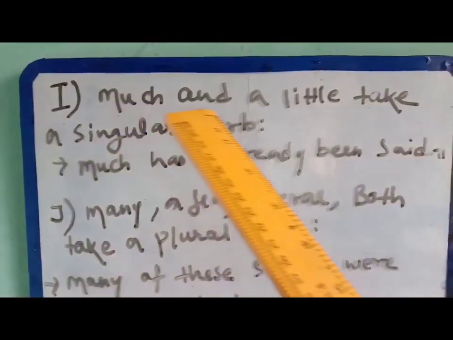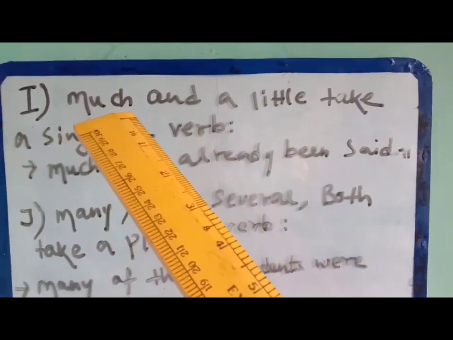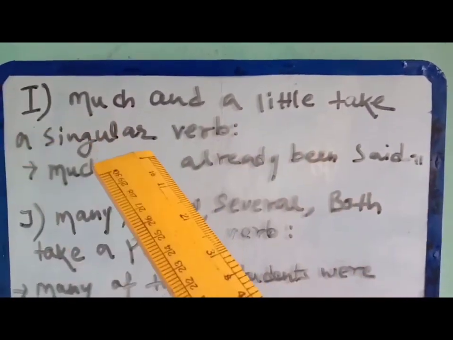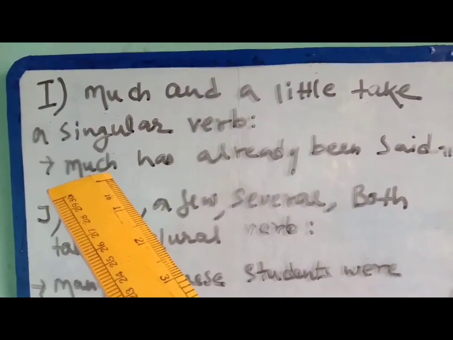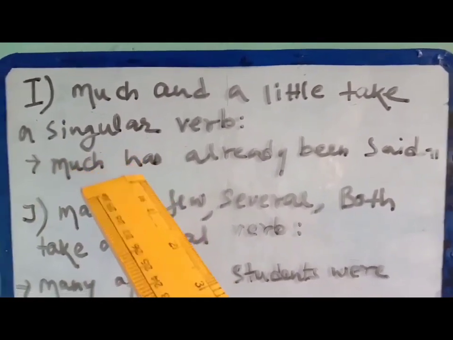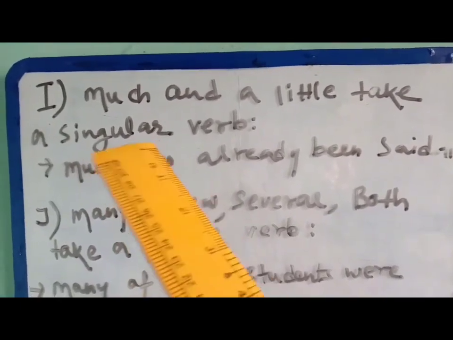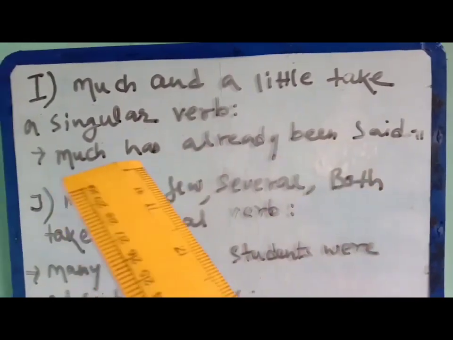Number I: much and a little take a singular verb. That means these two words take a singular verb. If the subject is "much", then the subject has agreement with the verb, and this verb will be singular. Much has already been said. As it is singular, so "has".